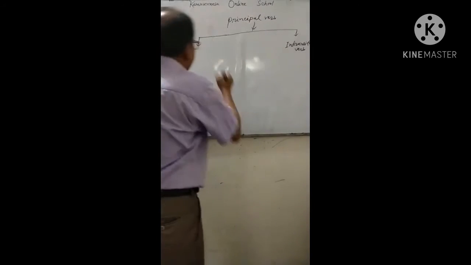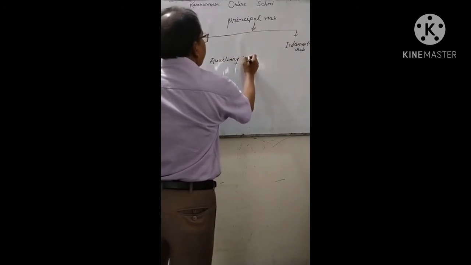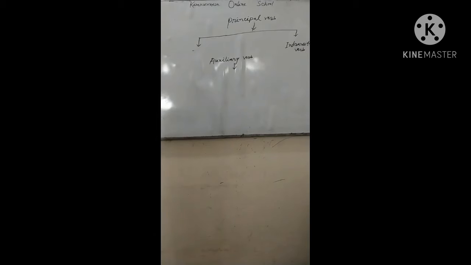Auxiliary verb. An auxiliary verb can be classified into three forms. What are their names?